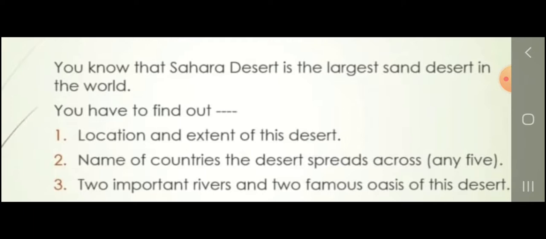Sahara desert. Clear? And second point, you have to find out the names of any 5 countries the desert is spread across. Clear? And third one is 2 important rivers and 2 famous oases of this desert. Clear? This is your activity for today and try it.